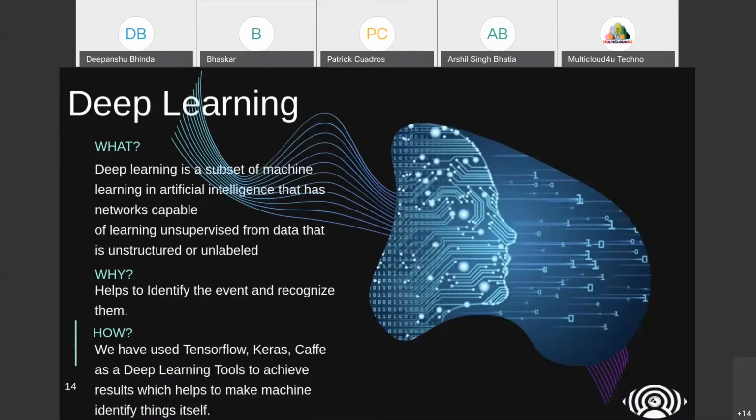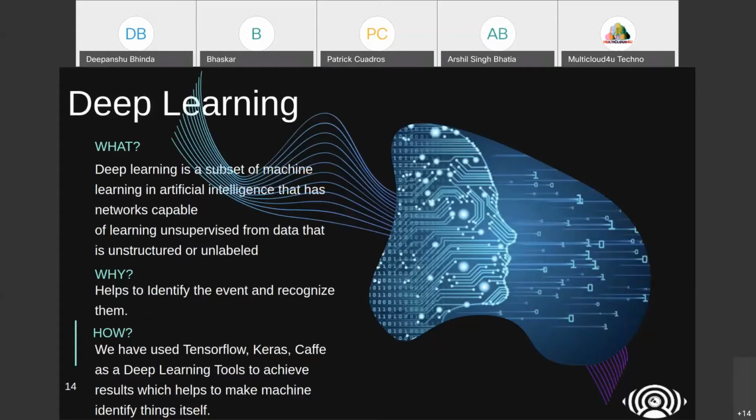As Dipanshu already told about the deep learning models and how we can use deep learning, he has explained about three platforms: TensorFlow, Keras, and Caffe. We have basically worked on Caffe because I personally prefer it since it is much faster. It is worked upon C++ because the backend totally depends on C++. These TensorFlow, Keras, and Caffe platforms can help with object detection, image classification, and many other object detection models.